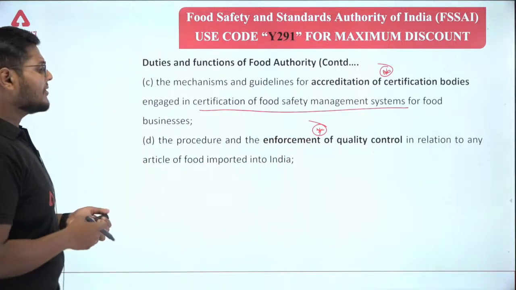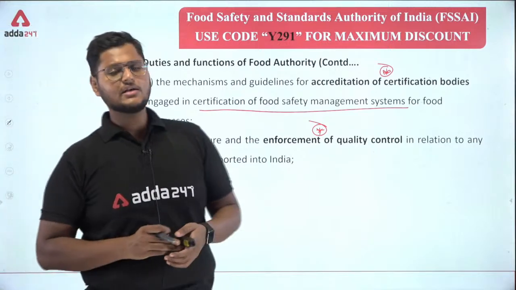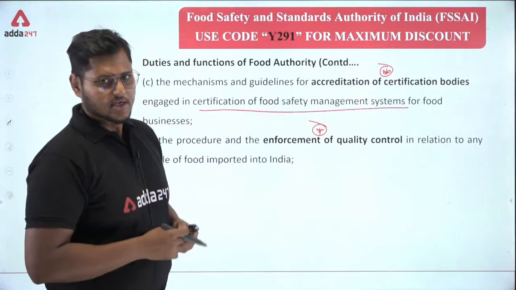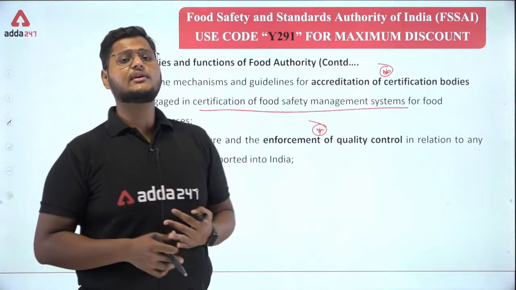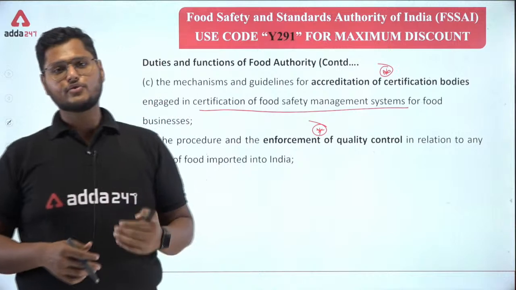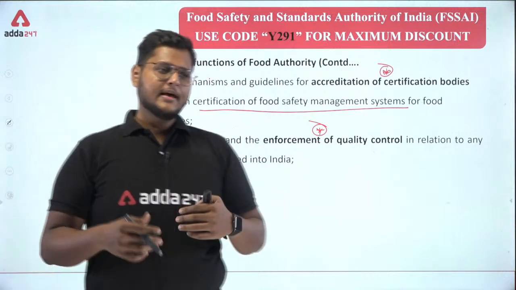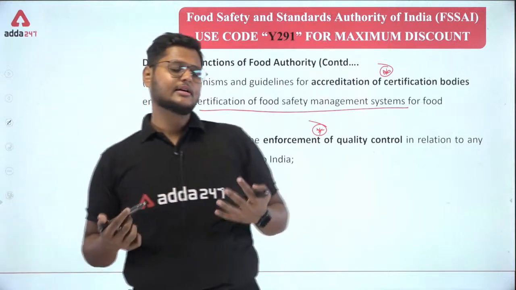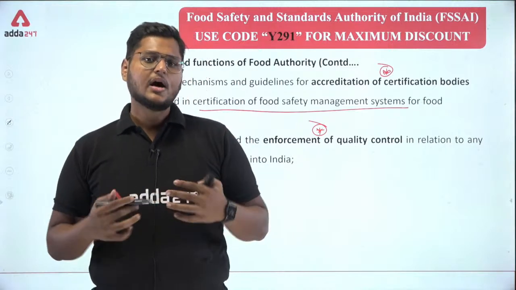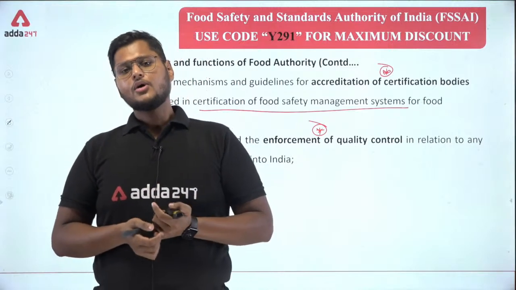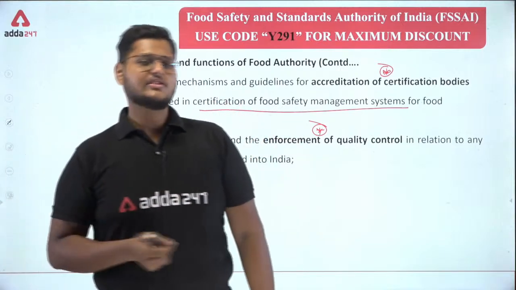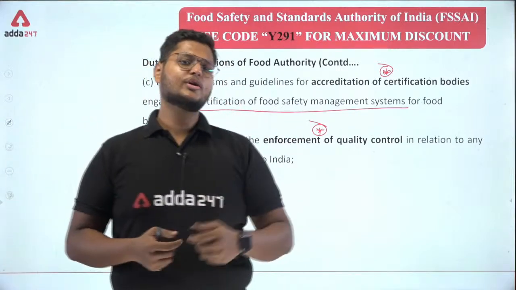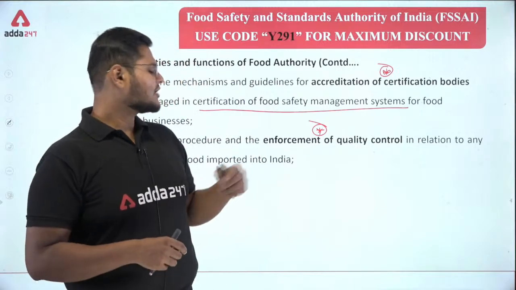Okay, so talking about quality control, now exactly what we need to see here. How the laws related to quality control or food safety are enforced, that is also important. Let's just imagine that there is a committee, a group of people who usually sit down and talk about the different laws, rules and regulations that are going to be introduced, or that are going to be enforced.